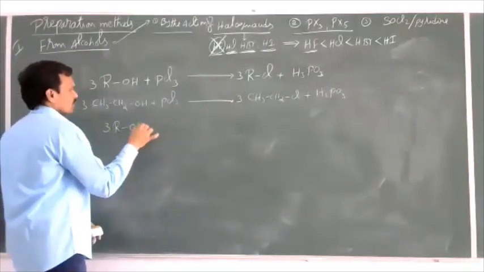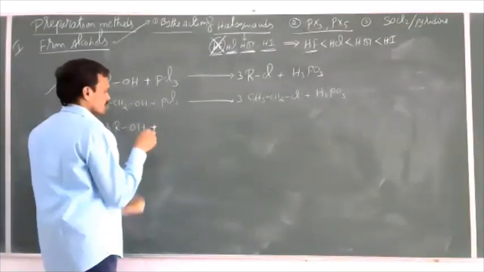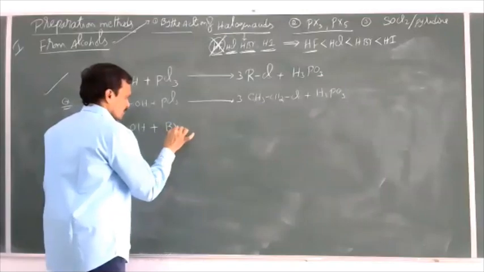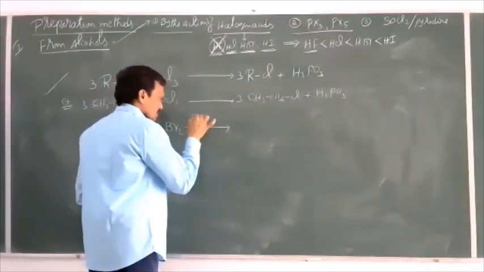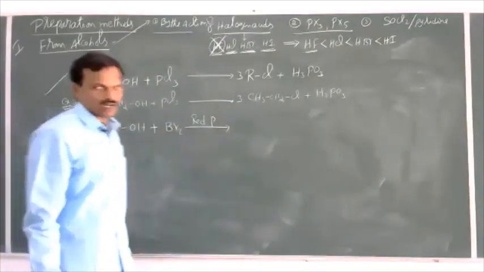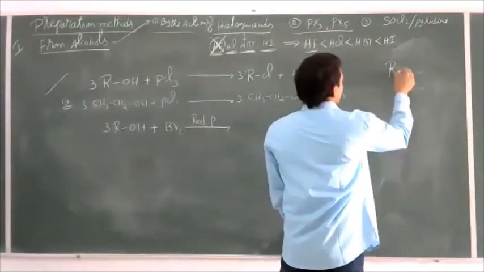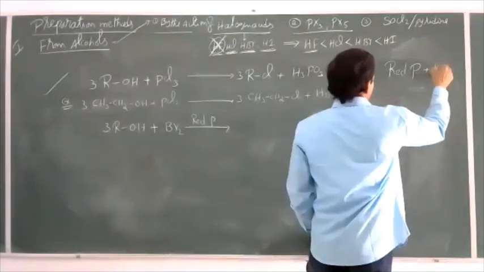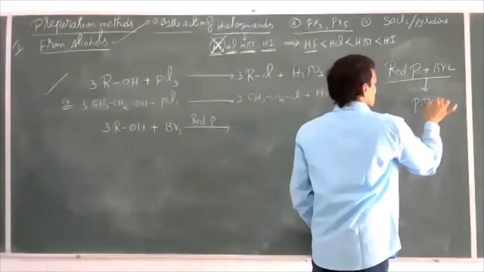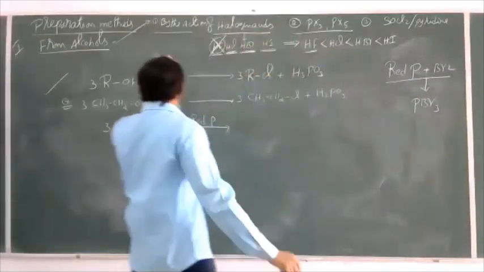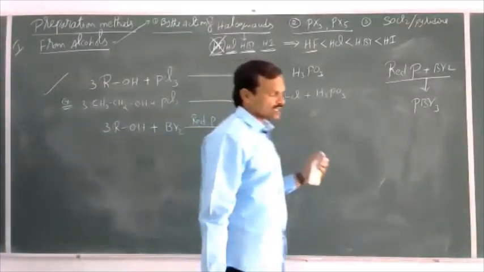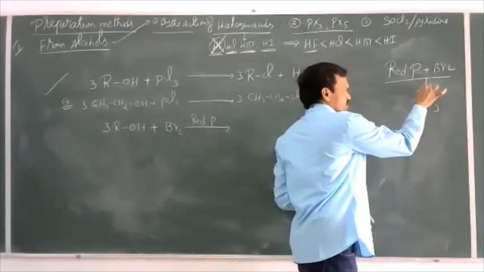Three moles of ROH plus PBr3, or rather Br2 in the presence of red phosphorus. Here PBr3 we have not taken directly. Instead of PBr3, we have taken the mixture of red phosphorus plus bromine, and these two will react to give PBr3, and that PBr3 reacts with the alcohol.